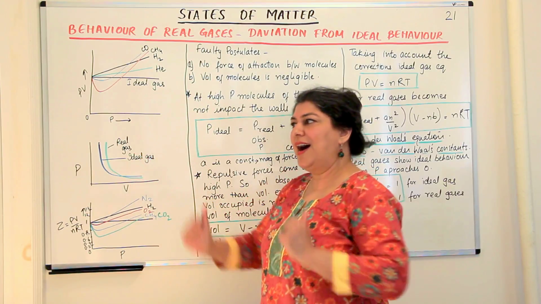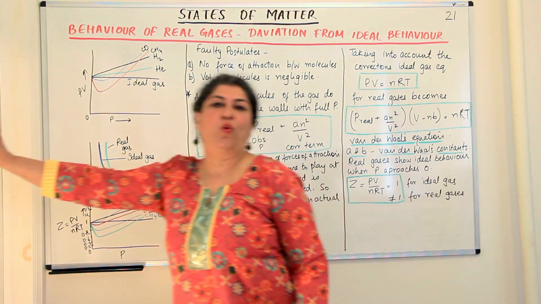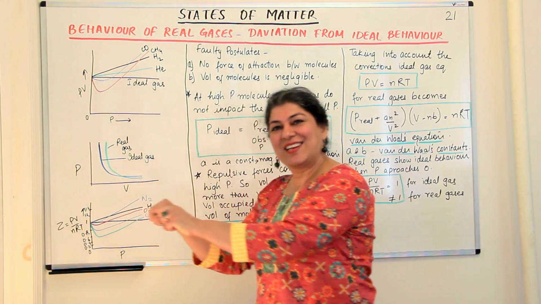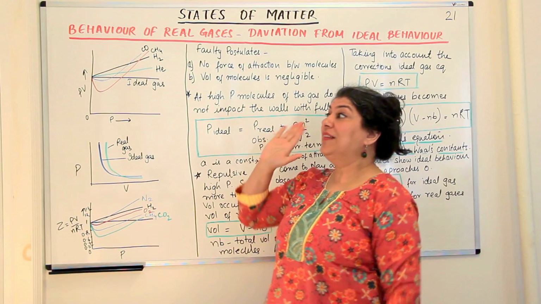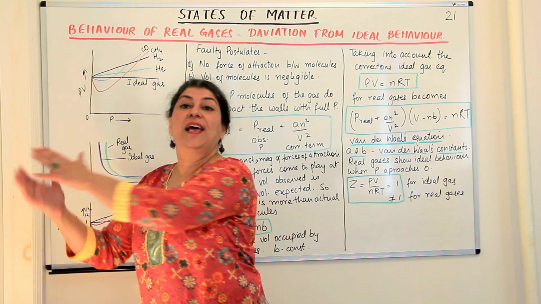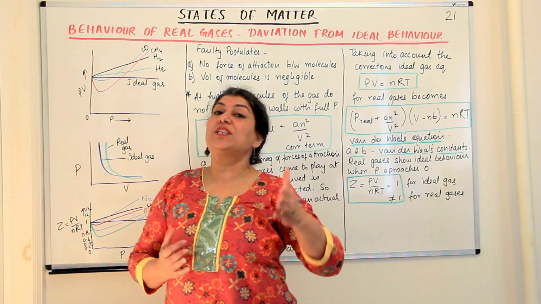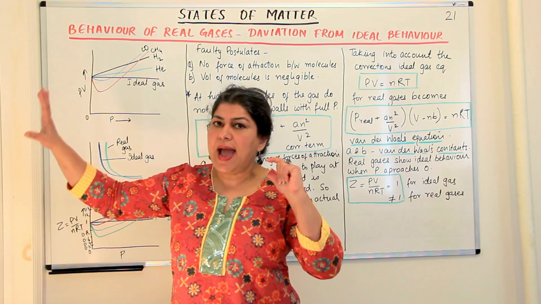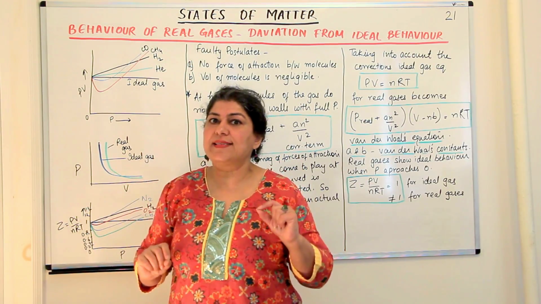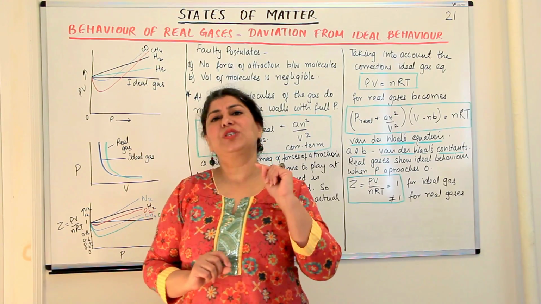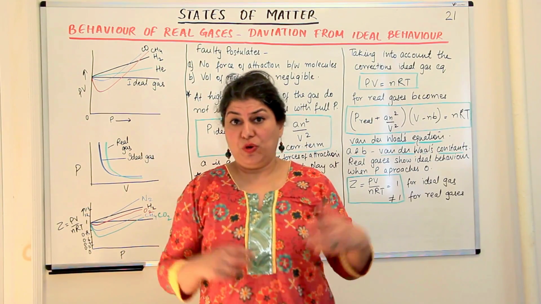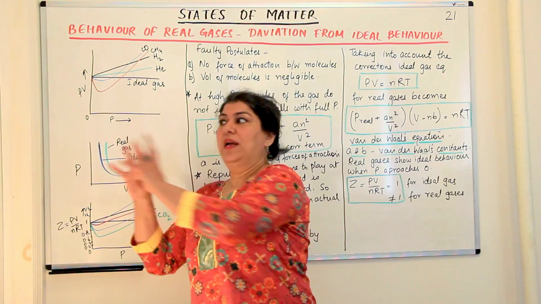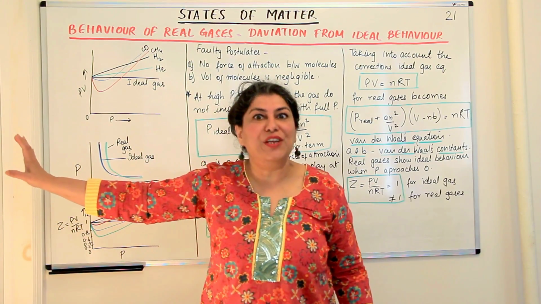What happens? They are running in a race, moving towards the walls of the container. But the other molecules attract them from behind, and therefore the impact with which it would have hit the wall is a little less than what it would be if there was no force of attraction. In other words, the actual pressure of the gas that we observe is less than what it would be if it was an ideal gas, because if it was an ideal gas, there would be no attraction, no other guy back there pulling it behind and not letting it touch the finish line.